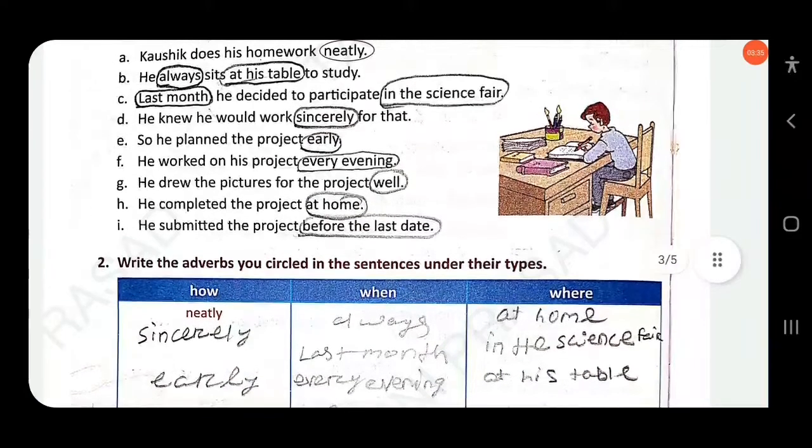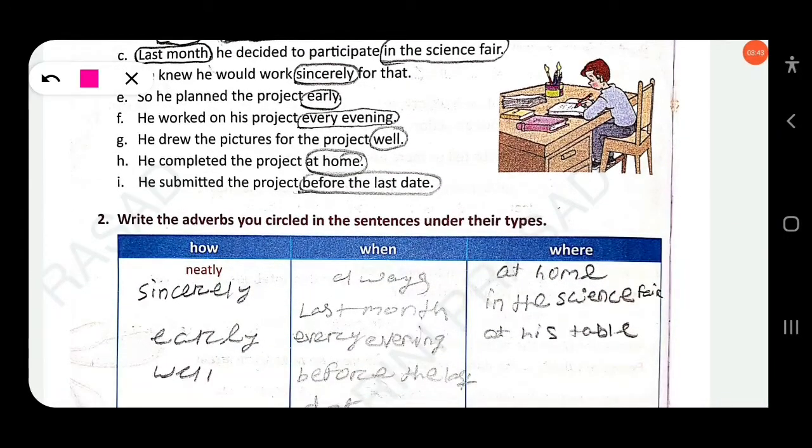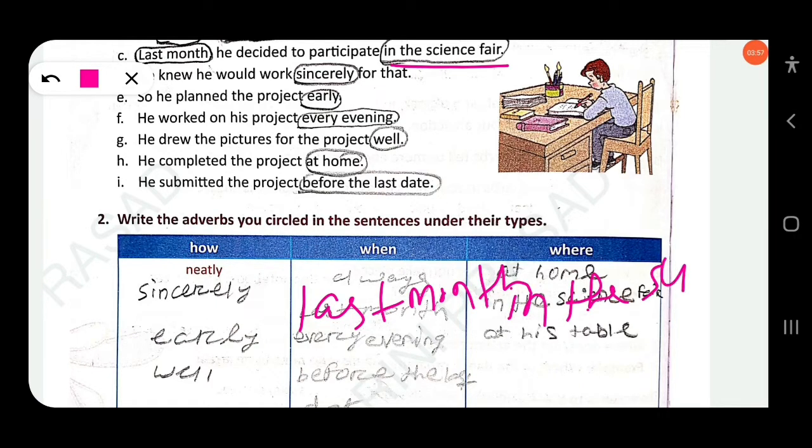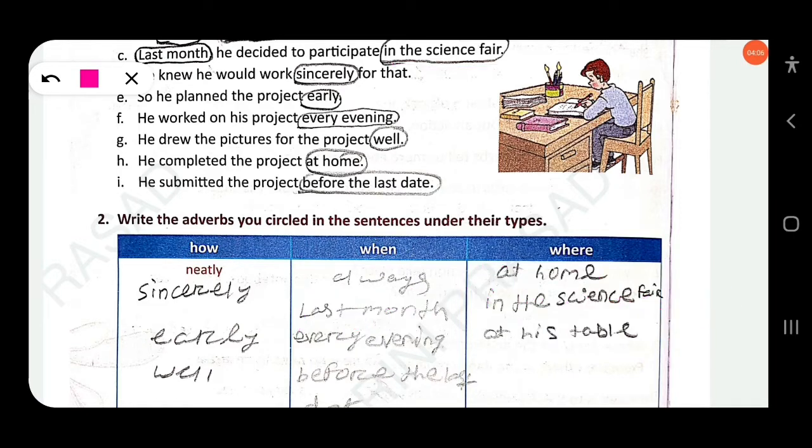Then the next question: last month he decided to participate in the science fair. Last month is timing. So you have to write last month here. Then next, in the science fair. Where? Yes, we have to write in the science fair here. Clear? Then next: he knew he would work sincerely for that. Sincerely means how, so you have to write it under adverb of manner. Then next: he planned the project yearly. Yearly is time, when. So you have to write yearly here.